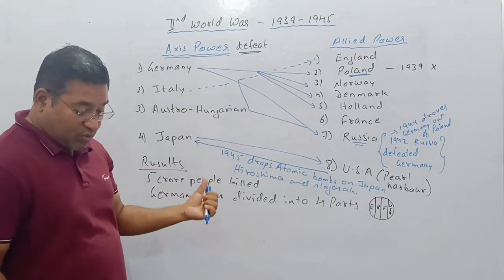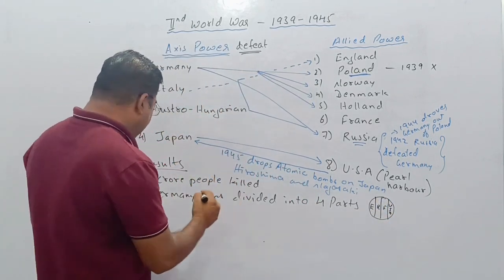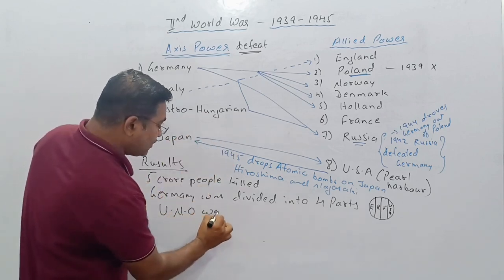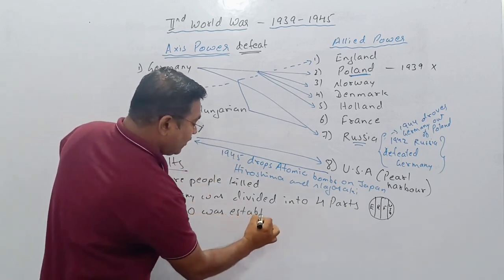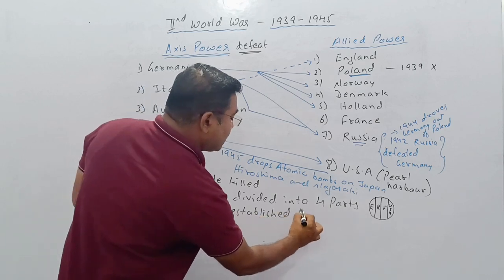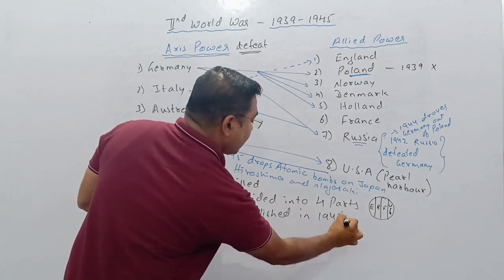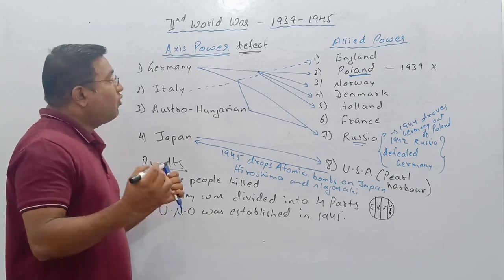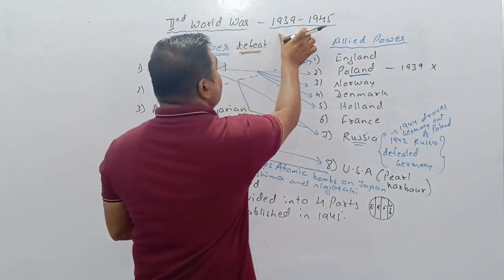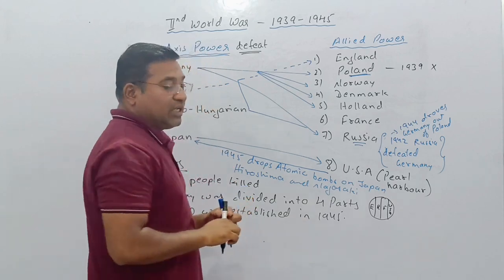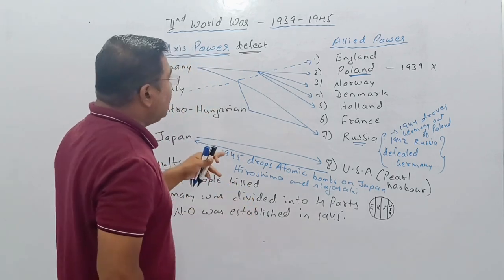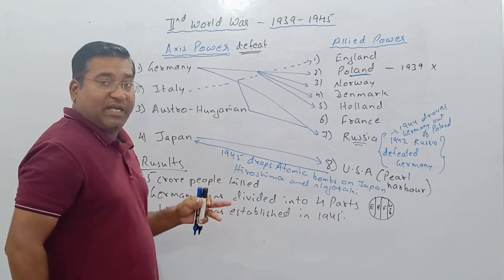And a very big result came: UNO was established in 1945. These were the results of the Second World War, which was from 1939 to 1945. So in this way, the World War took place.